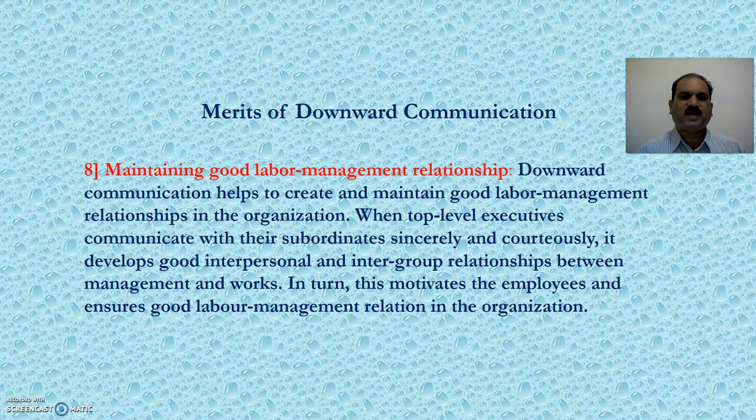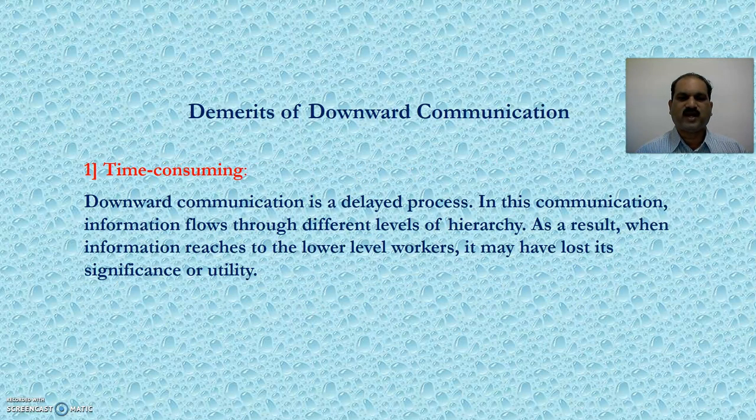Eighth one, maintaining good labor management relationship. Downward communication helps to create and maintain a good labor management relationships in the organization. When top level executives communicate with their subordinates sincerely and courteously, it develops good interpersonal and intergroup relationships between management and workers. In turn, this motivates the employees and ensures good labor management relation in the organization.